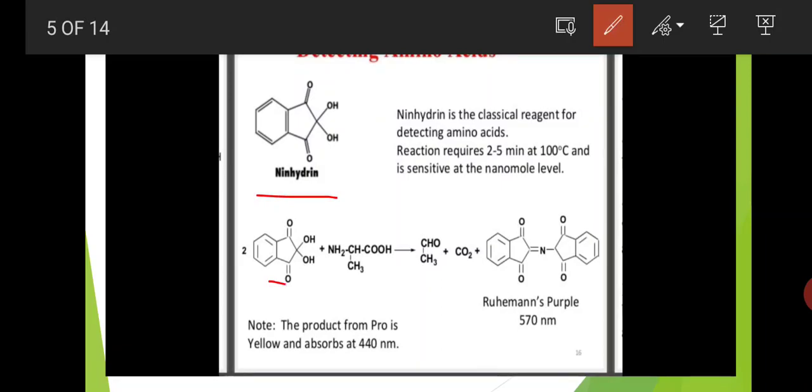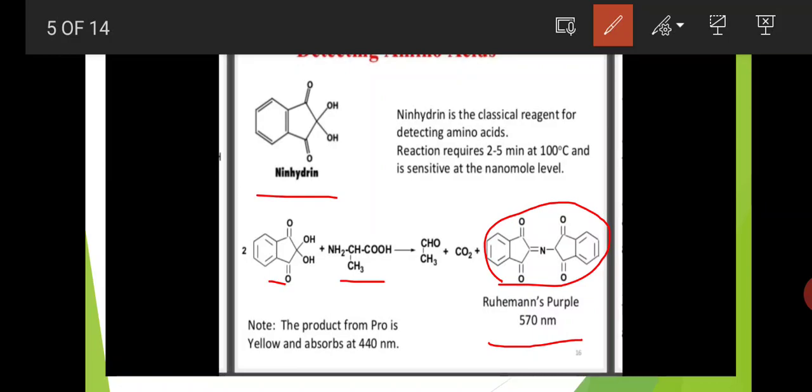This is the ninhydrin and this is the amino acid. Ruhemann's purple colored compound is formed. The product is yellow and absorbs at 440 nanometers in spectroscopy. Due to that absorbance value, we can identify the amino acid group.